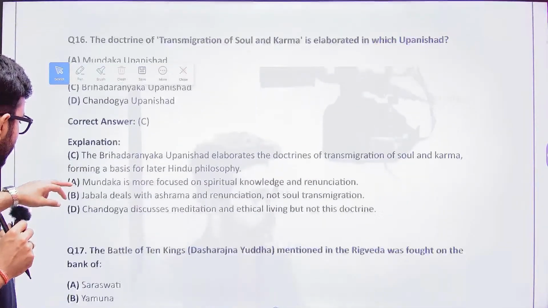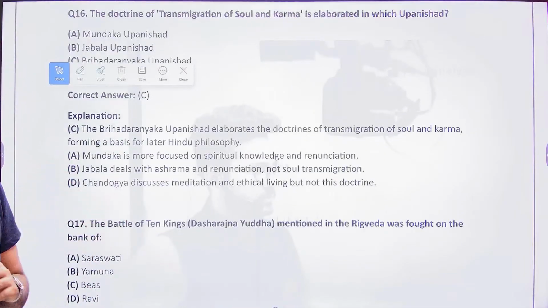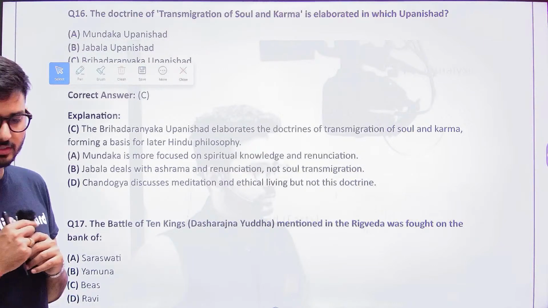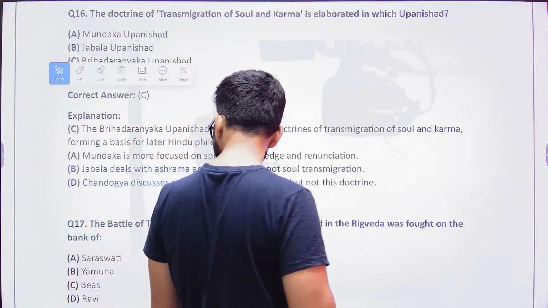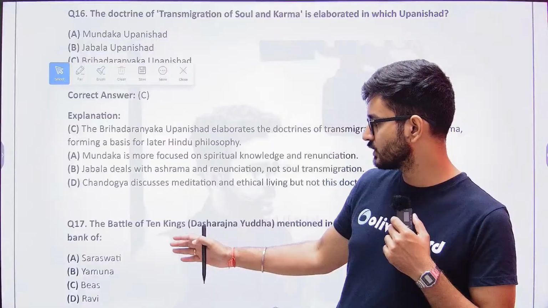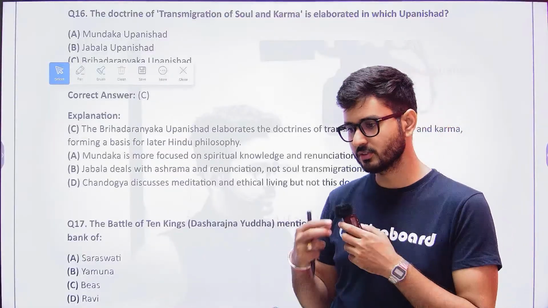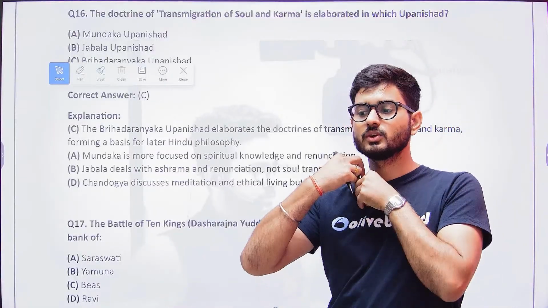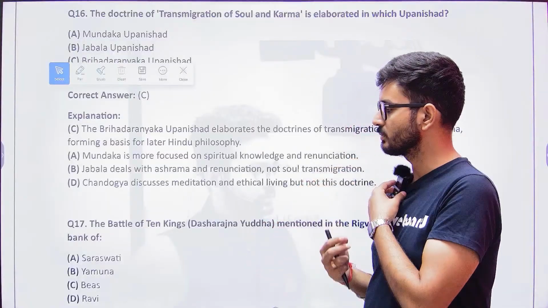All right. Now, the Battle of Ten Kings, mentioned in the Rig Veda, was fought on the banks of which river? Was it the Saraswati? Was it the Yamuna? Was it the Beas? Was it the Ravi? Okay, so the Dasarajna Yuddha, on which particular river was it fought at that point of time? The answer to this is going to be the Ravi.